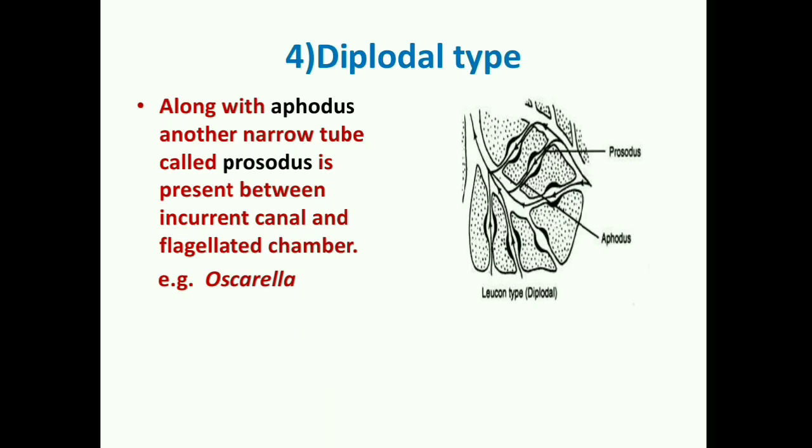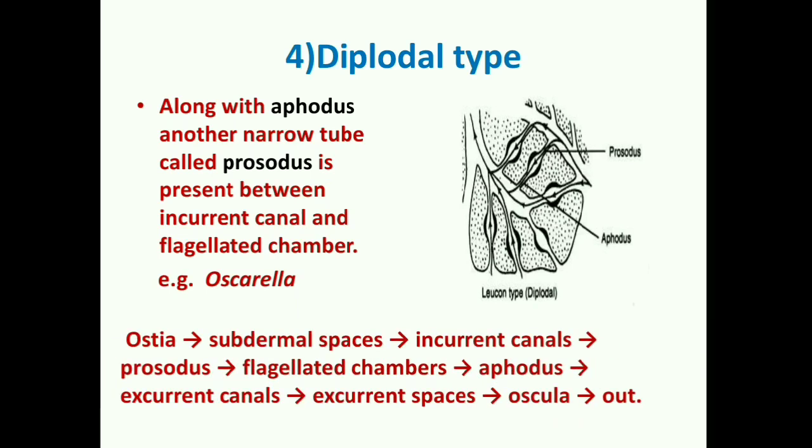If I talk about the route of the water current, water will enter through ostia, pass through hypodermal spaces, then incurrent canals, then prosodus. Through prosodus, it will go to flagellated chambers. From here, it will pass through aphodus, then go to the excurrent canal, and finally through excurrent spaces, it will go out through the osculum. So Oscarella is the example which has the diplodal type of leuconoid canal system.